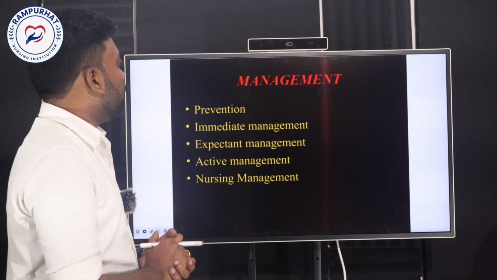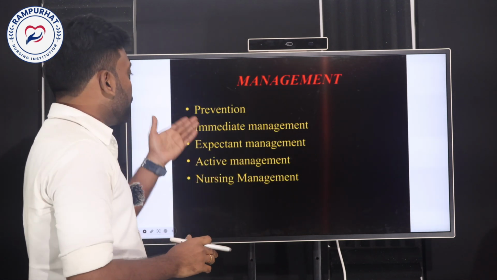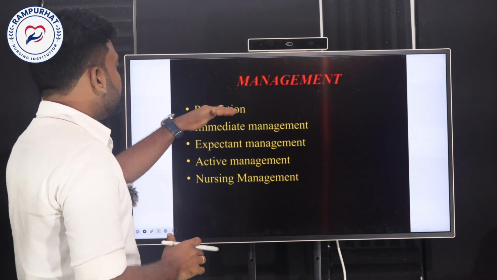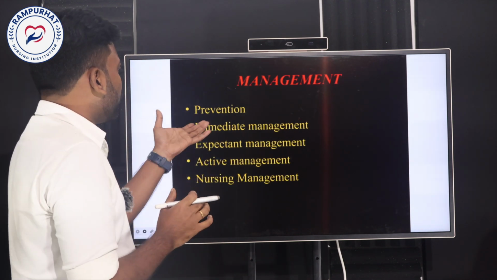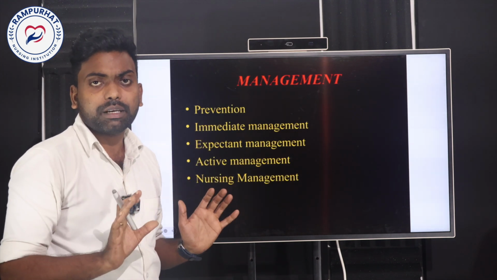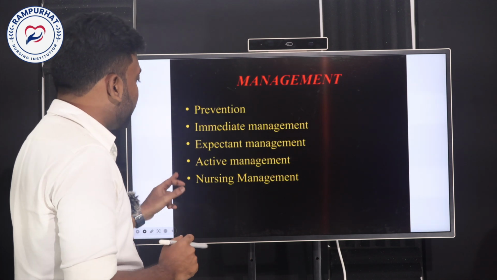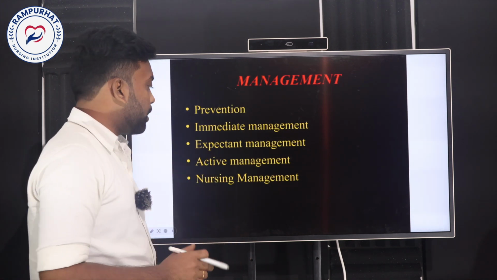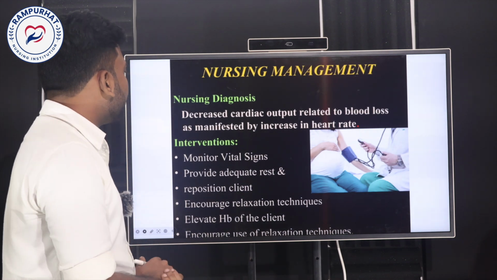And next one is management. What kind of management do we need to do in the case of placenta previa? So these are the highlighting points. Prevention: before the placenta previa occurs, if there is a chance for prevention, you can go for preventive measures. Once you find the mother has placenta previa, go for immediate management, expectant management, active management, and as nurses, we need to go for nursing management. A few kinds of nursing interventions we can see.